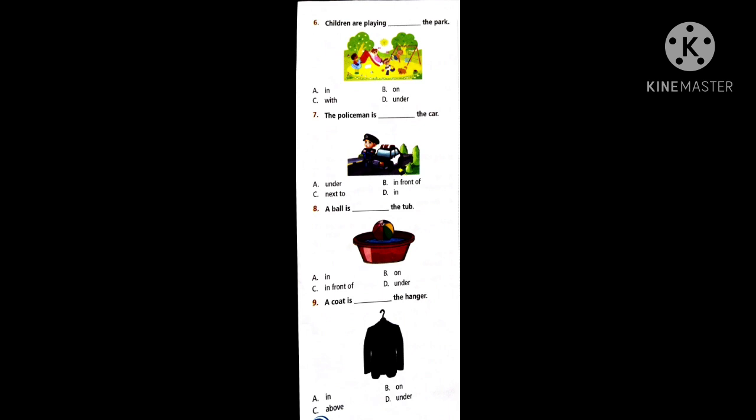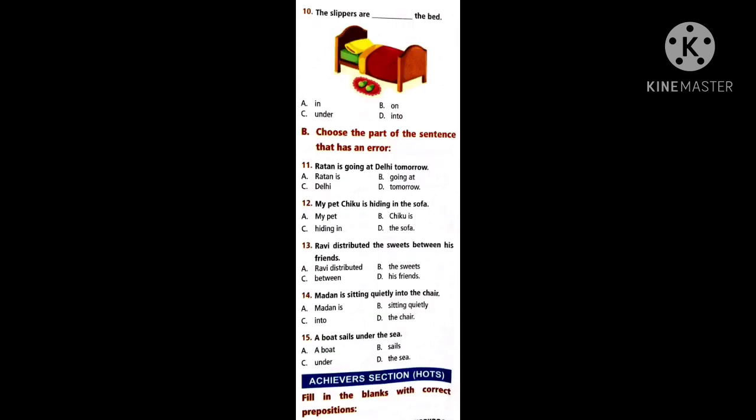The children are playing dash the park. Where are they playing? The policeman is dash the car. So where is he standing? According to the position, you want to write it. Now 8th, 9th and 10th, we can see the pictures. Basing on the pictures, you can complete the answers just by observing the pictures till the 10th one.